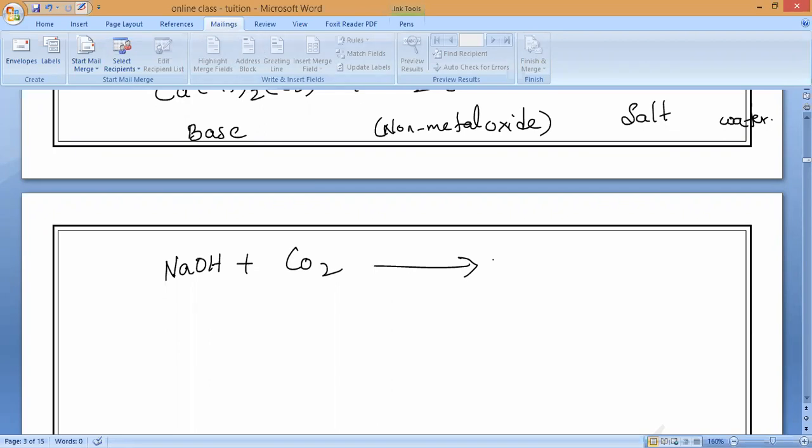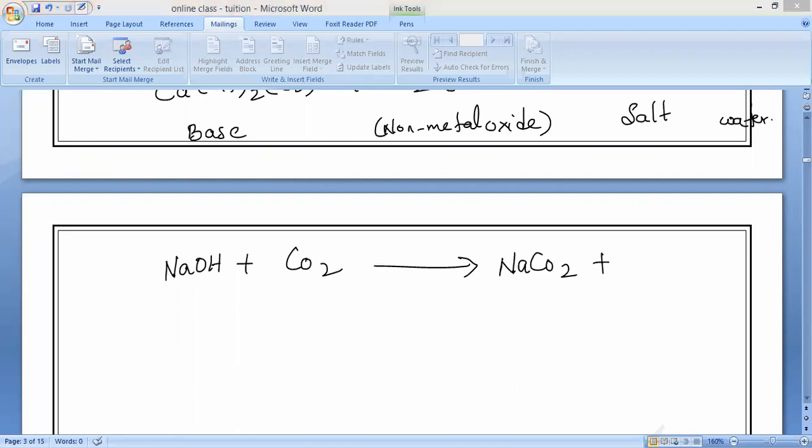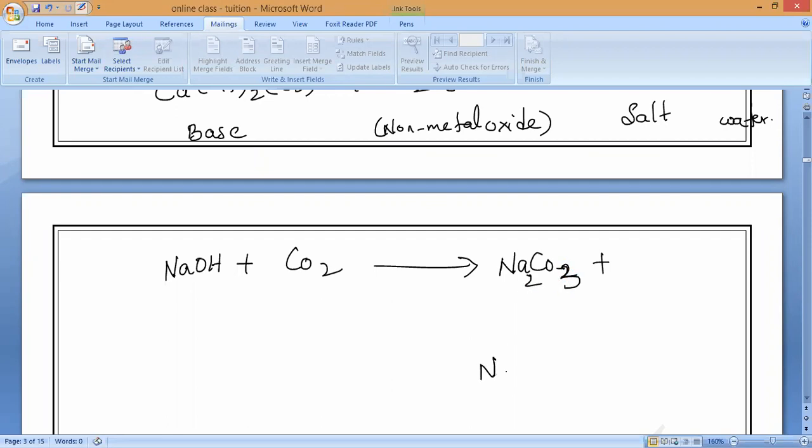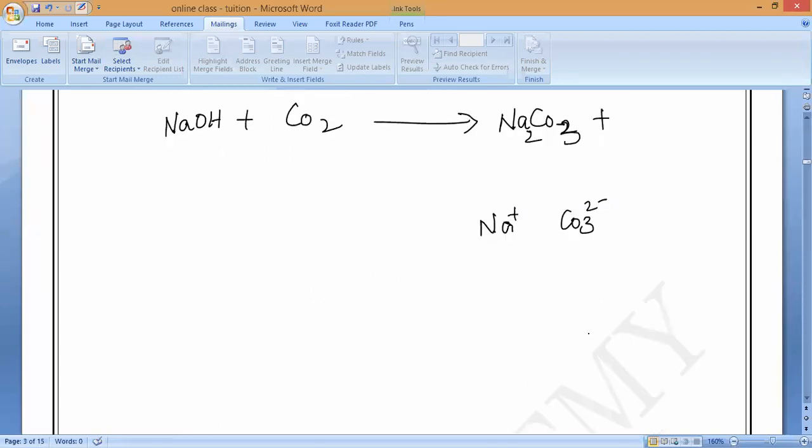Carbonate plus water. Wrong, plus H2O. NaCO2 is wrong. NaCO3, then it is wrong. Na2CO3, sir. Na plus 1, carbonate 2 minus. Do you understand? So what will come in the formula? Na2CO3. Please remember that. Na2CO3, sodium carbonate, plus we get what? Water. So this is in the aqueous state, which we call sodium carbonate.